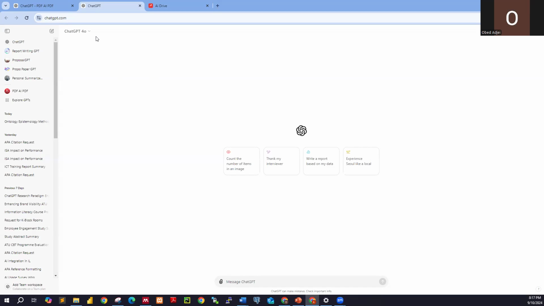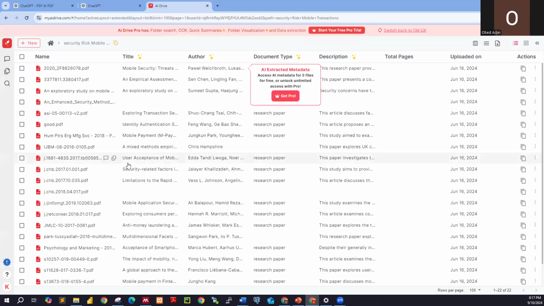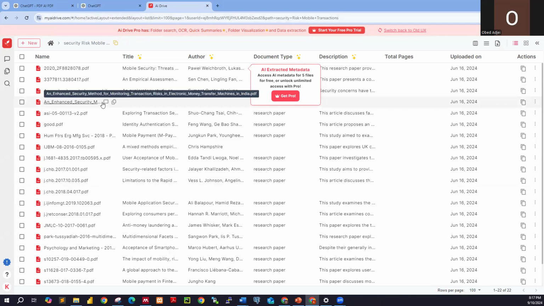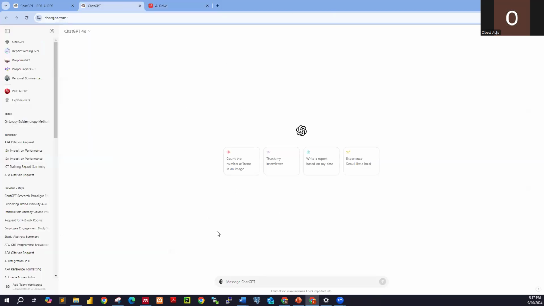You can also do this with the other version. Actually, this is the paid version, but you can also do that with the free version. We are going to use a particular plugin known as the AI PDF. This is my AI PDF, and you also have that in the free version. With the AI PDF, you push in some articles, then you pick information from the AI PDF and dump it into ChatGPT to do whatever you want with respect to the article.